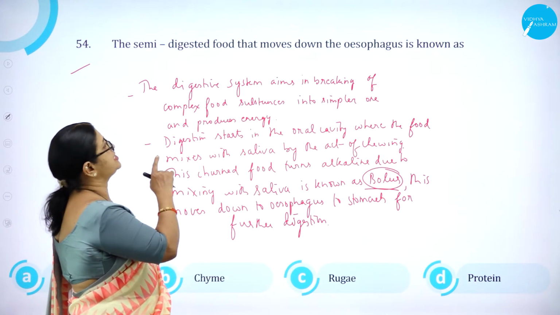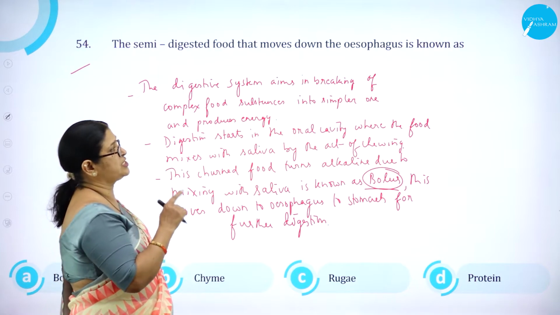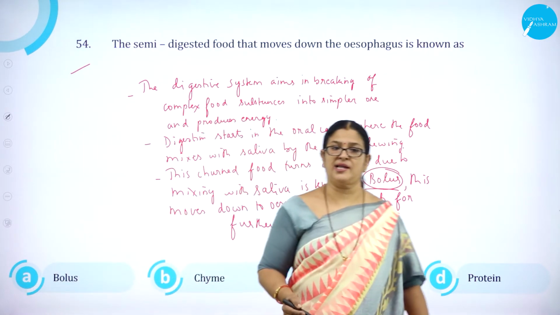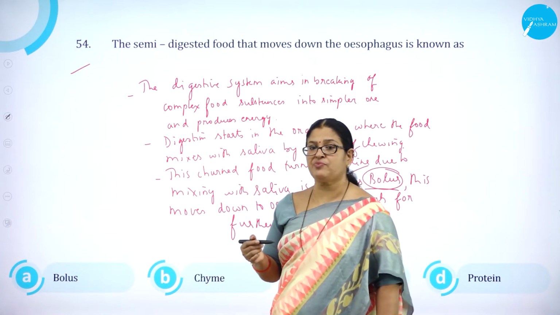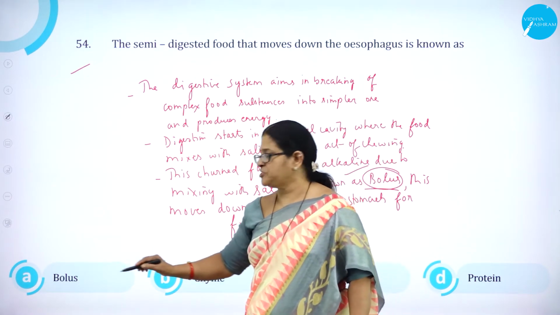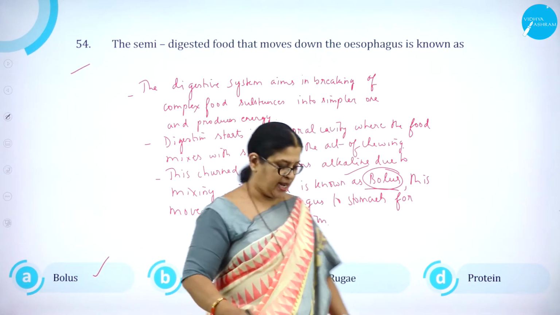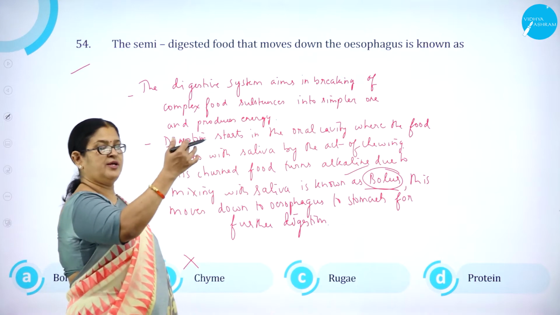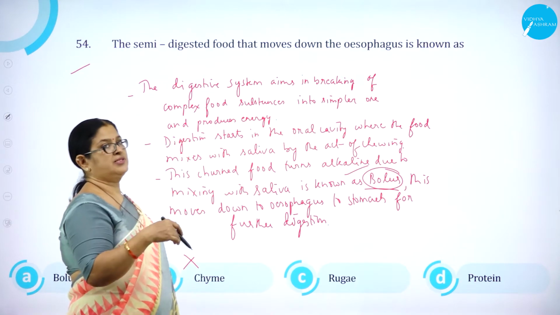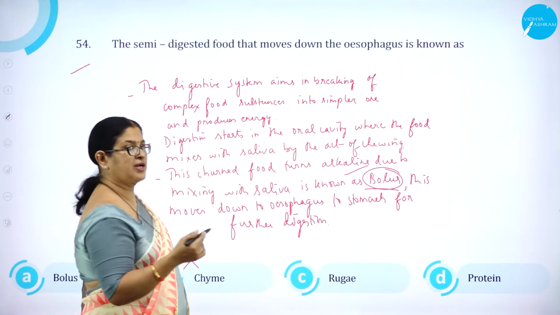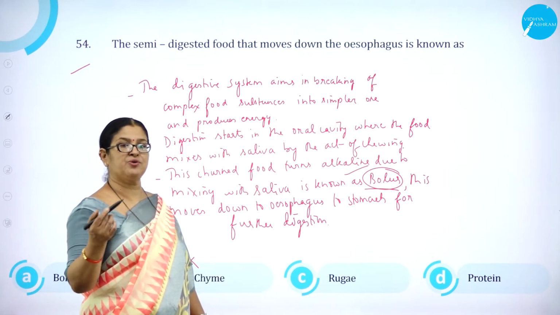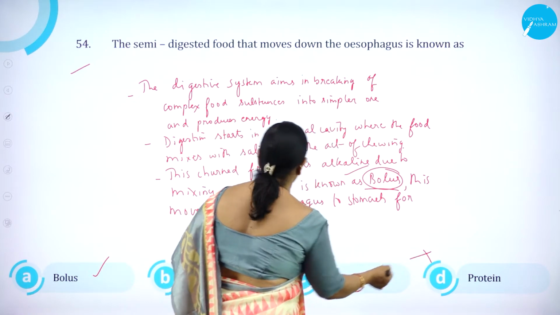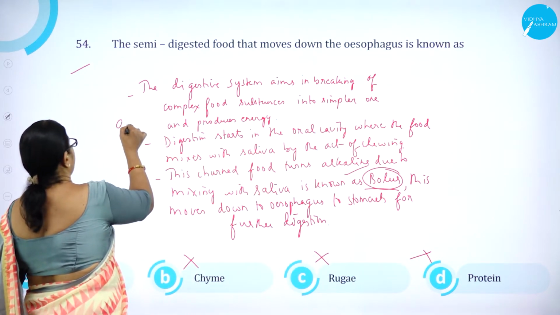So the semi-digested food that moves down the esophagus is known as what? Is known as bolus, which is alkaline in nature because it is mixed with the saliva. So option A, bolus, is correct, and option B, chyme, is wrong. The food that is digested from the stomach, it goes to the small intestine is called chyme. From the small intestine, it goes to large intestine is called chyle. Rugae, wrong, and protein is wrong. So option A is correct.